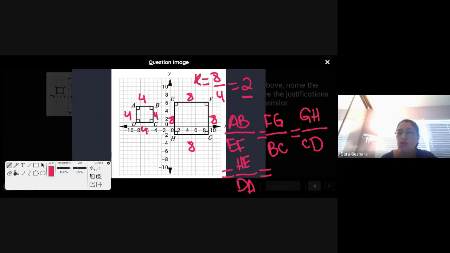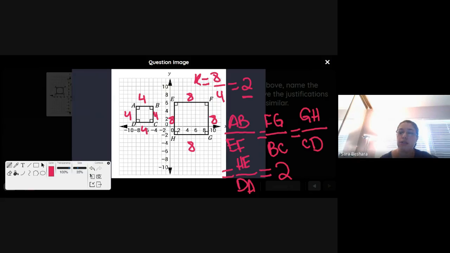That's equal to that scale factor, which is 2. Okay, if I switched them and I said EF over AB, then I must switch the scale factor as well. So it would be 4 over 8 rather than 8 over 4. So that's really what I mean. Any two sides are proportional with the same scale factor.